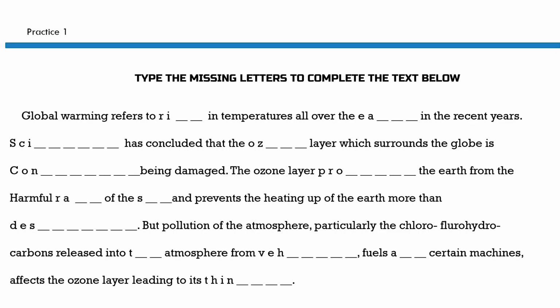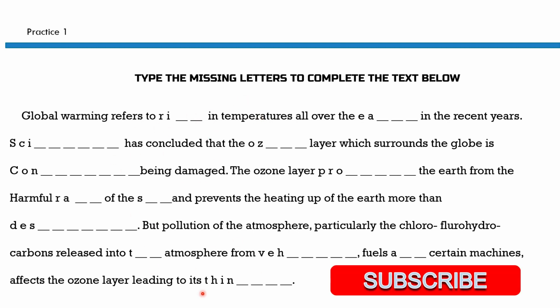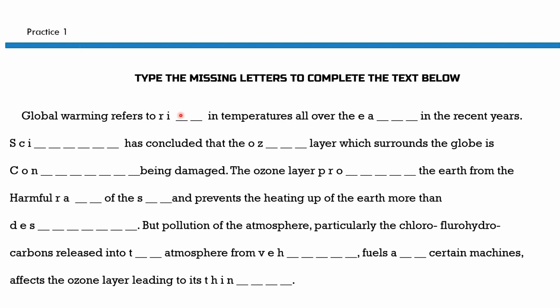So we start type the missing letters to complete the text below. Okay, so as I mentioned earlier, I have mentioned this paragraph only, and all the answers, all the missing letters, I have mentioned at the last, when you complete practice test 1 and practice test 2. Okay, so you can do a cross check also. Okay, self examination you can do on your own. Okay, so start. Global warming refers to blank. What will be the word?